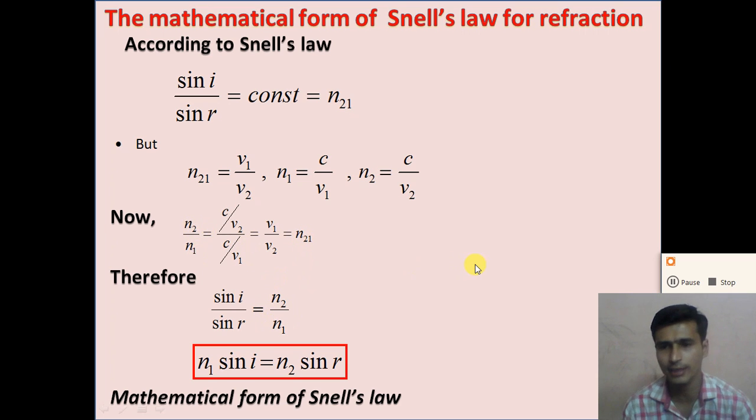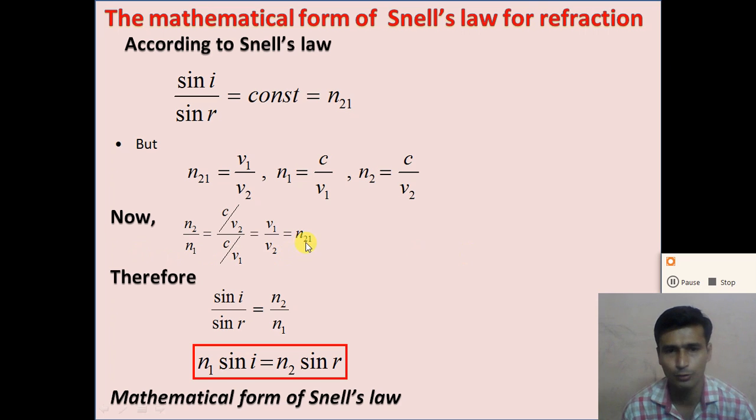So how can we derive the refractive index of any medium with respect to any other medium? It is the ratio of the absolute refractive indices of both media. So if you want the refractive index of the glass with respect to the water, we divide the refractive index of the glass by the refractive index of the water.